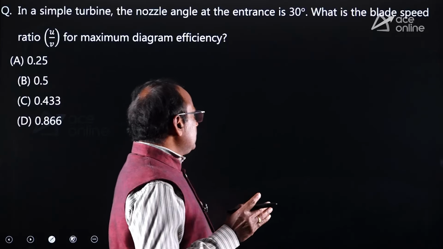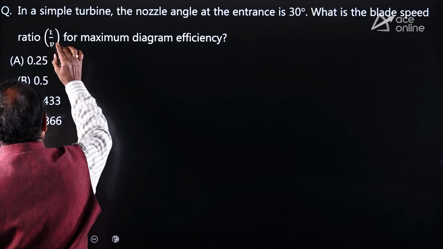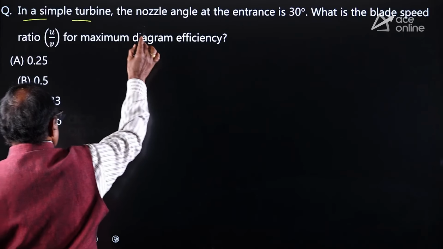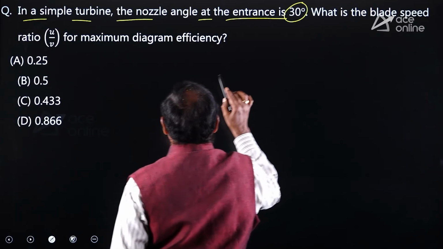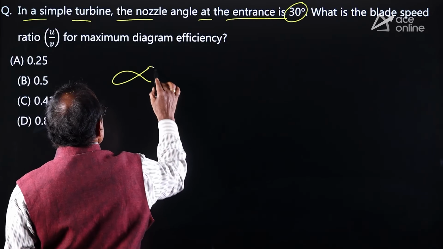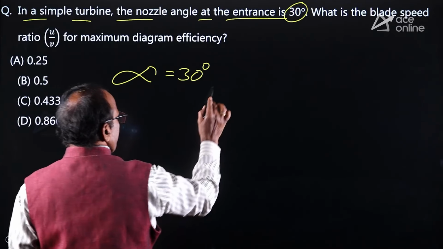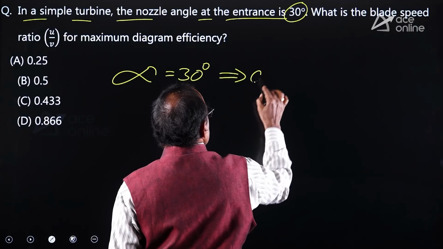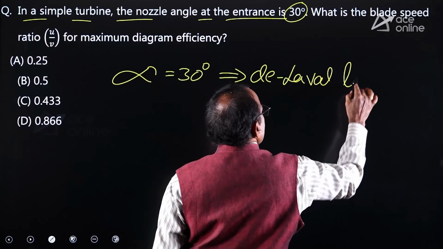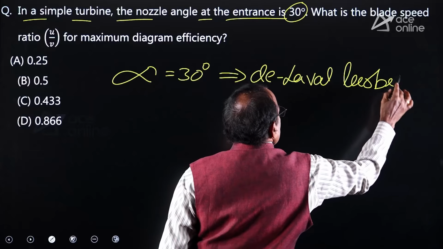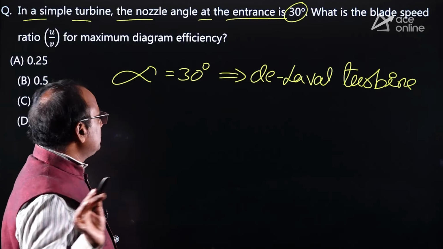Look at the first question from power plant engineering. It asks: in a simple impulse turbine, the nozzle angle at the entrance is 30 degrees. Nozzle angle you can mark as alpha equals 30 degrees for the simple impulse turbine like the De Laval turbine. The De Laval turbine is the simple impulse steam turbine, like how the Pelton wheel is the simple impulse water turbine.